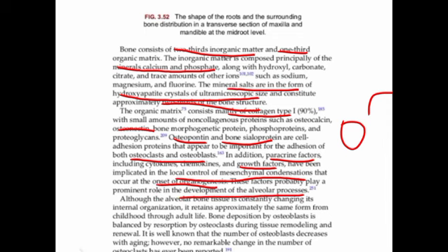Although the alveolar tissue is constantly changing, meaning its internal structure is constantly changing, it tries to retain approximately the same form from childhood to adult life. Mostly it remains the same.